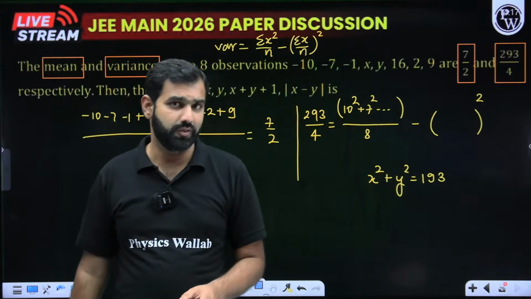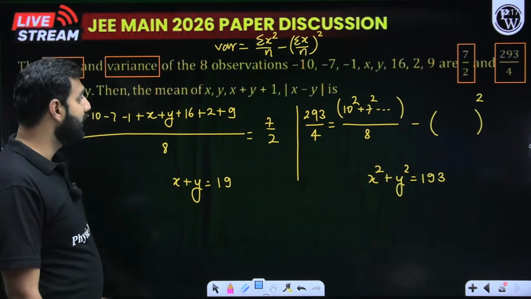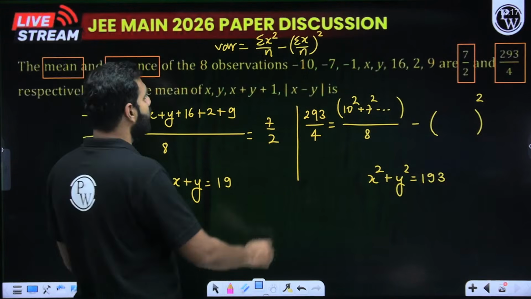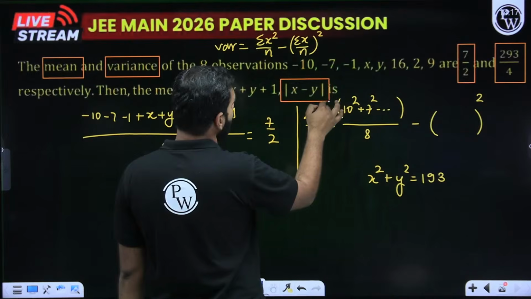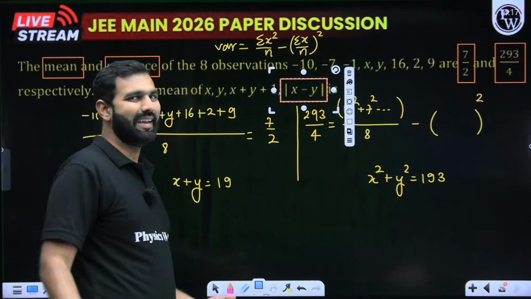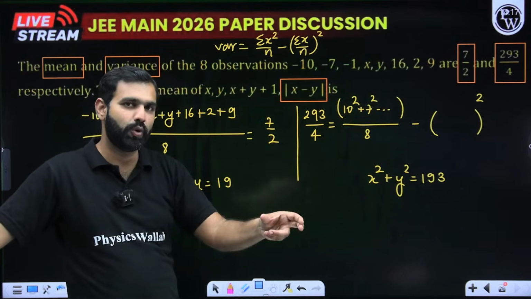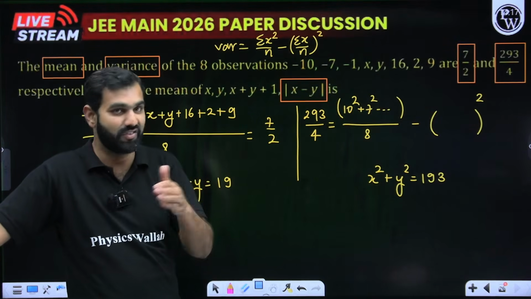You solve these two equations, you know how to solve it. And once you have done these equations, you get the value of x and y. Now, most of you may get confused, sir, how do we find mod x minus y? So take any value as x, take the other value as y. Mod x minus y is simply a value because the mod is put over here. So you need not bother about which one is greater, which one is lesser.